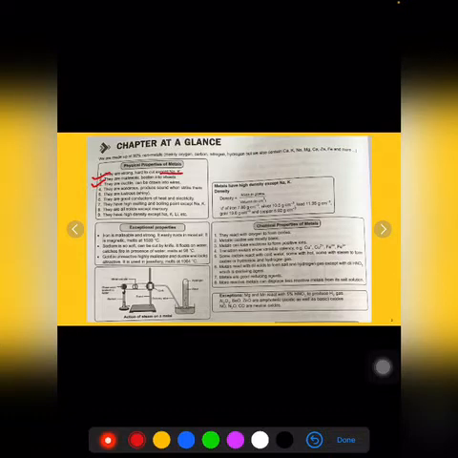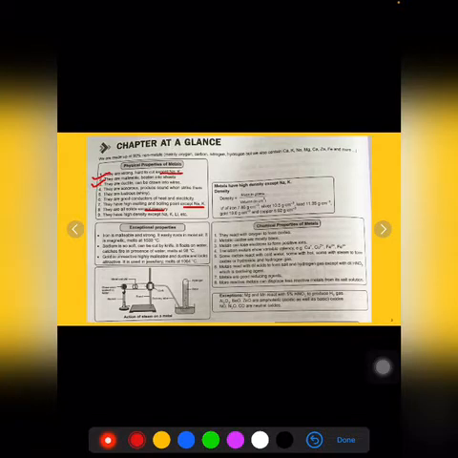They are lustrous, they are shiny, they are good conductors of heat and electricity. They have high melting and boiling point. Exception is there, except sodium and potassium. They all are solids except mercury. So mercury is the only metal which is liquid at room temperature. They have high density except sodium, potassium and lithium.